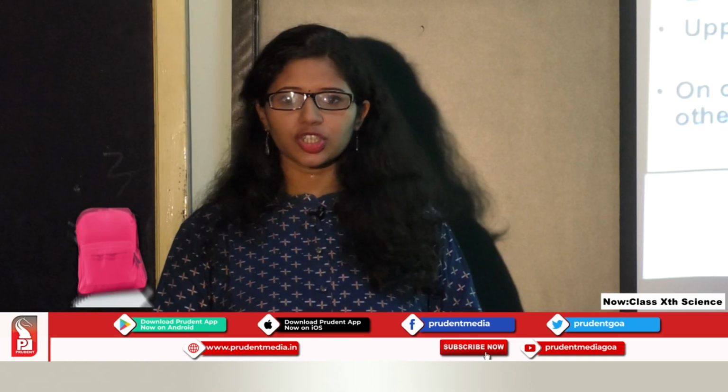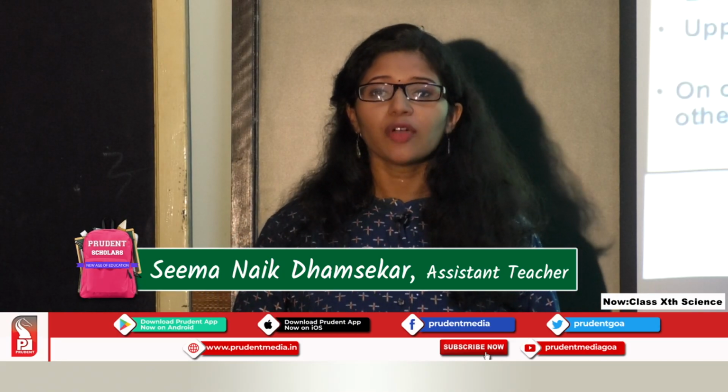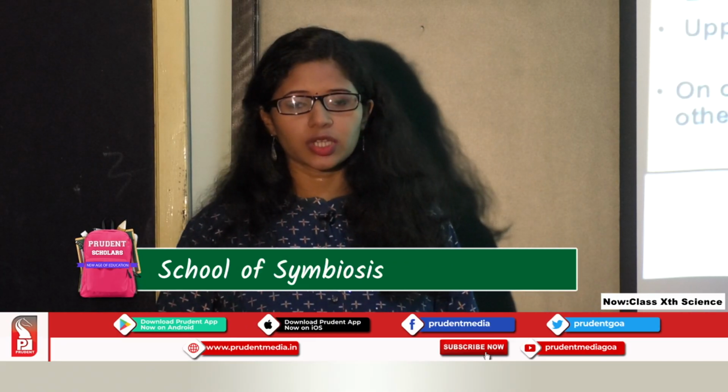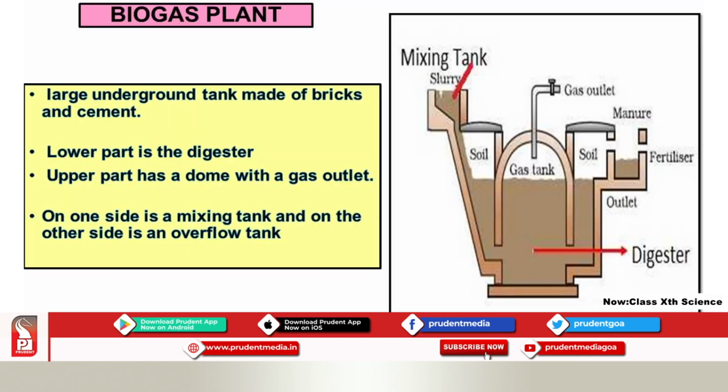Already in the first session, you have seen different types of power plants or plants where energy is produced. Now we are going to see and learn about biogas which is produced in a biogas plant. Biogas plant has a large underground tank which is made up of bricks and cement. You can see in the diagram which is also there in your textbook, one of the very important diagrams.